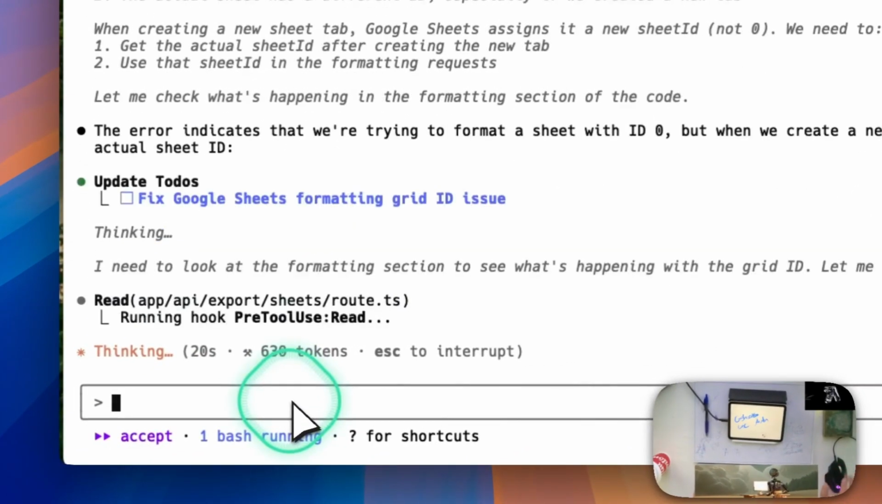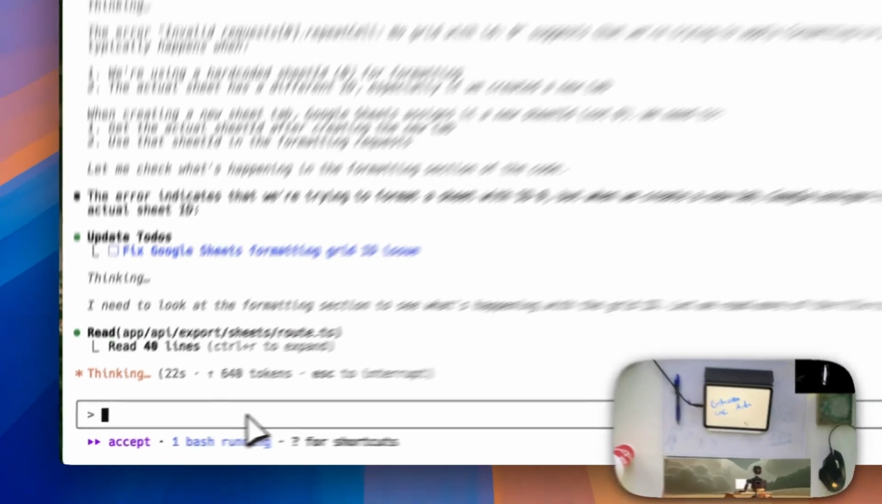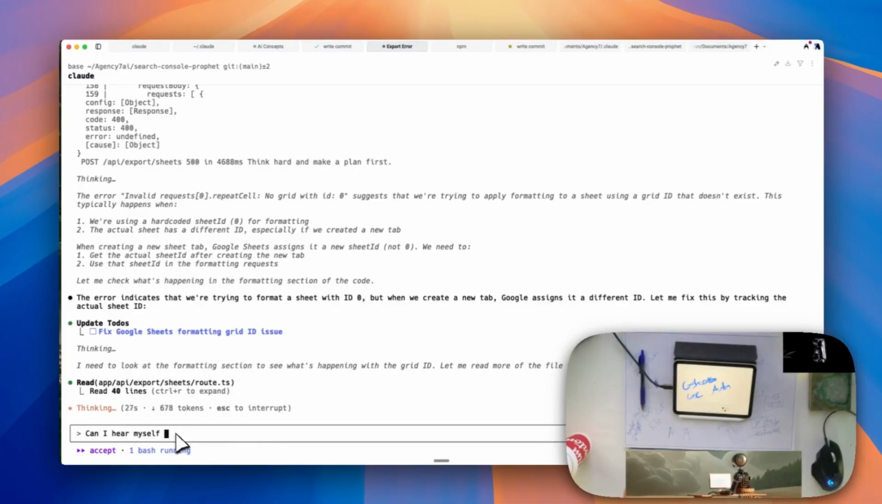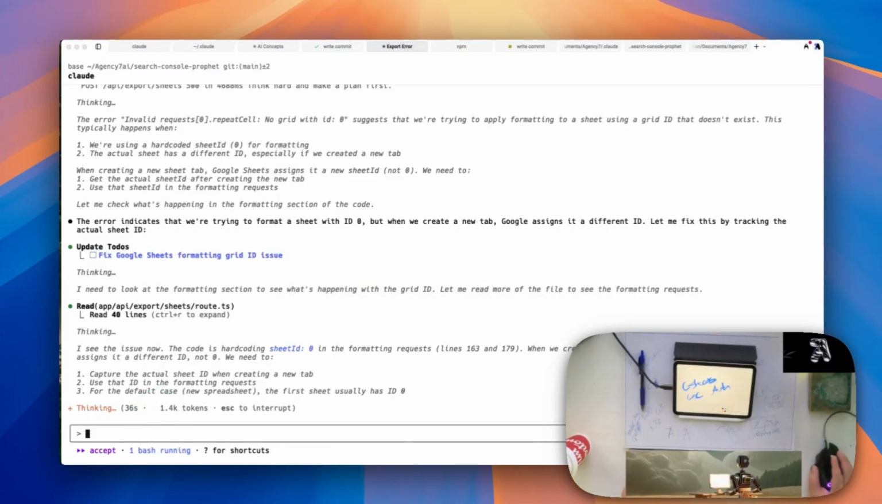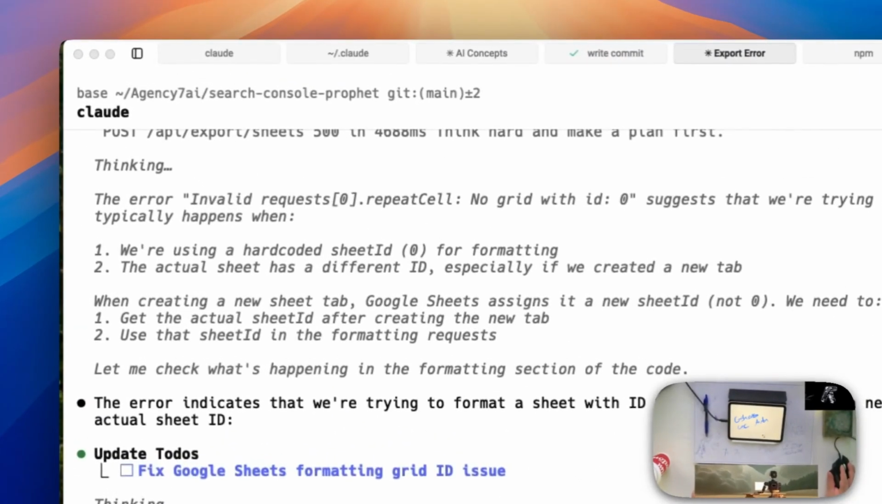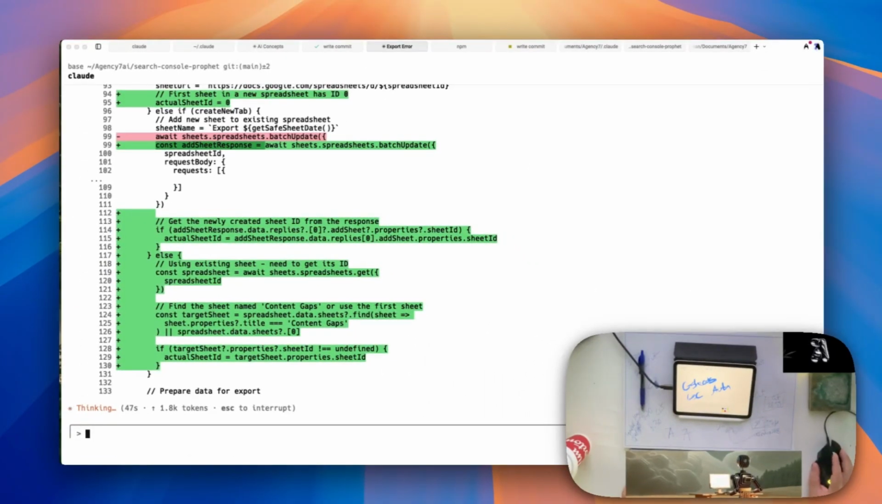So I'll test if I fix something. Can I hear myself now? Interesting. I guess it depends on where WhisperFlow is taking its audio from. Select microphone, Scarlett. Yeah, I guess that's fine.